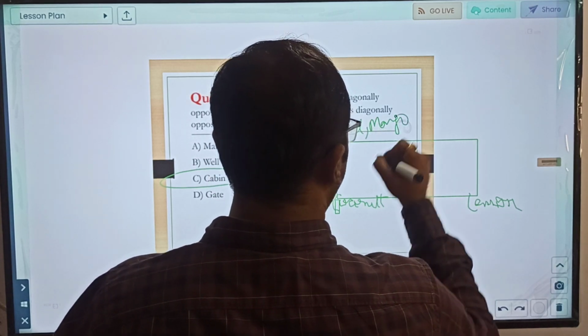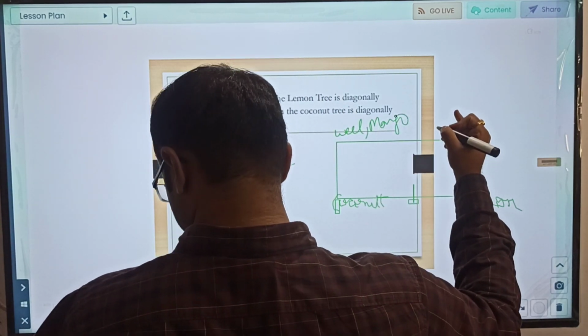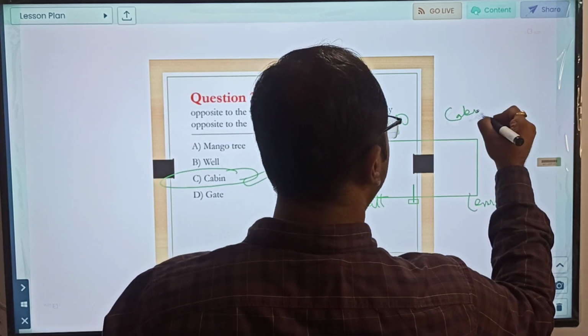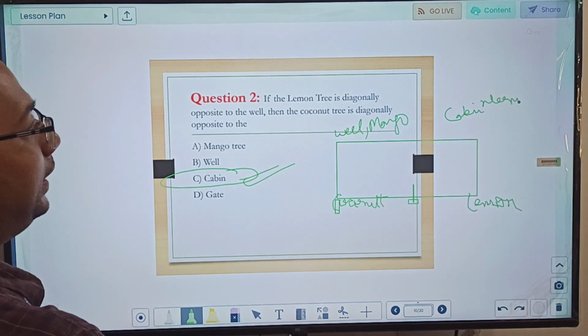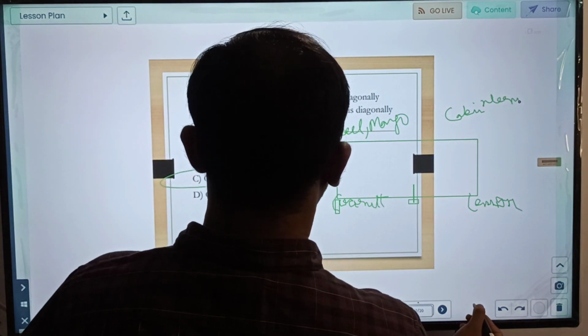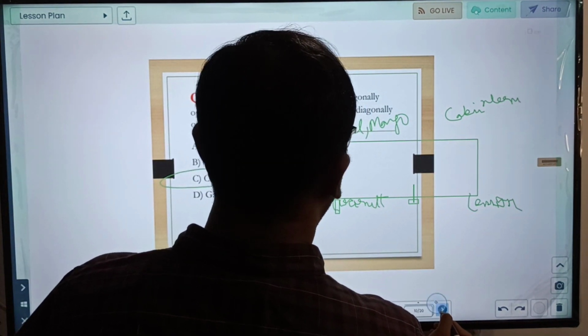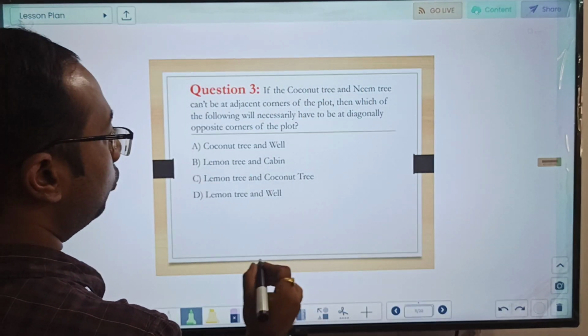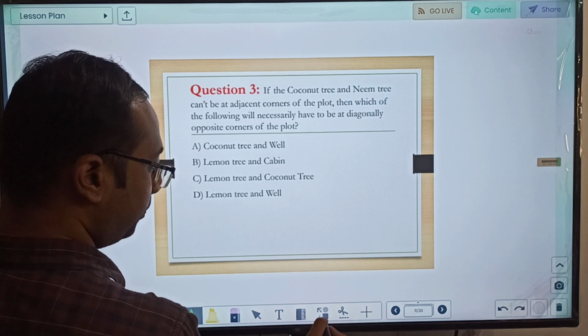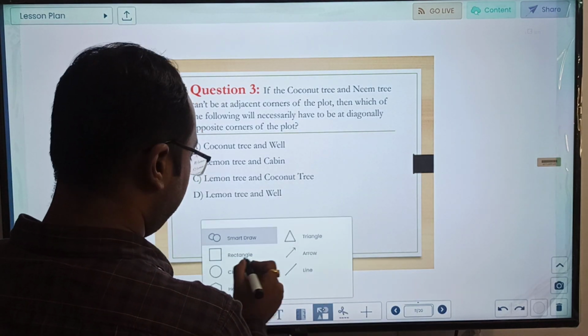Mango, we know that. So coconut tree, what is left for coconut tree? Cabin and neem, right? Okay, so this was basically for the next part. If coconut tree and neem tree cannot be at adjacent corners, let us draw this case for that. That was previously solved, my mistake.